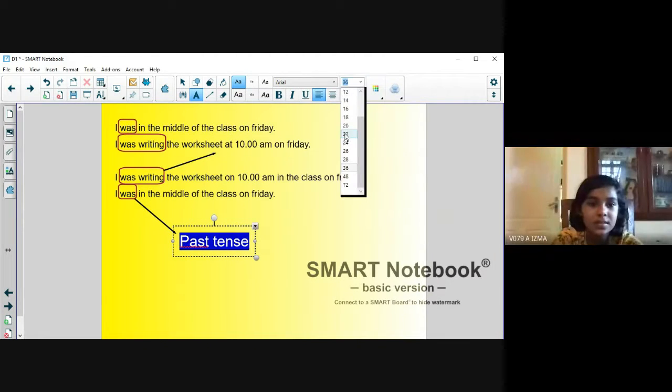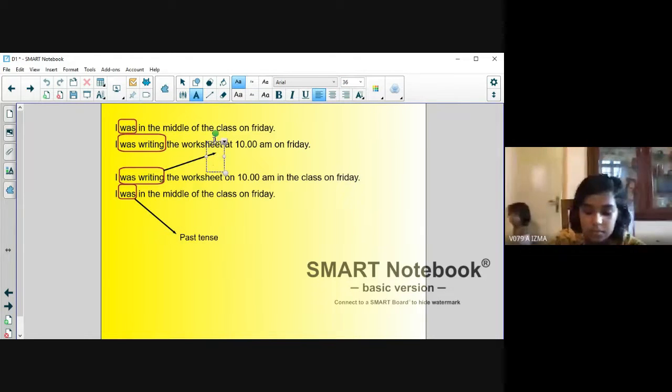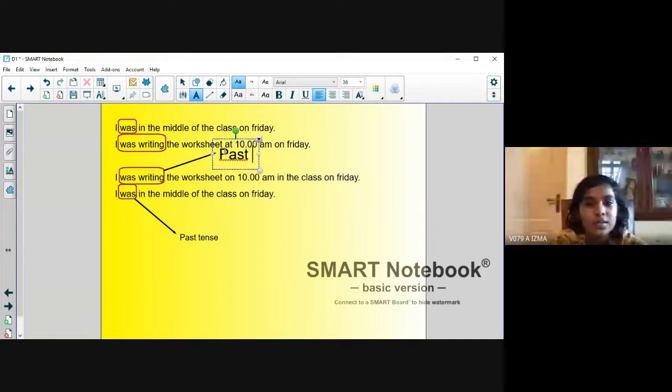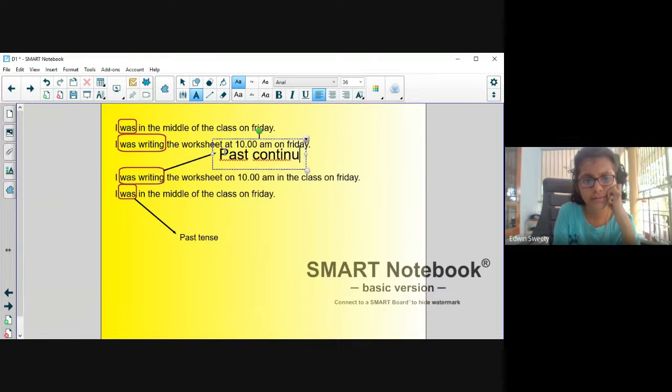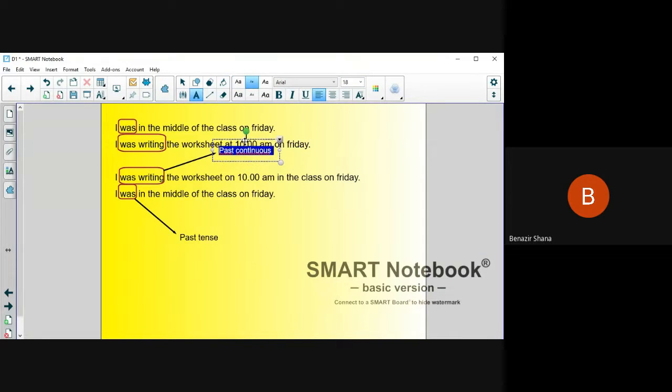And this is coming under past continuous tense. Very good. I hope everyone is clear with this. Yes, ma'am, clear. This is the form of past tense and past continuous.